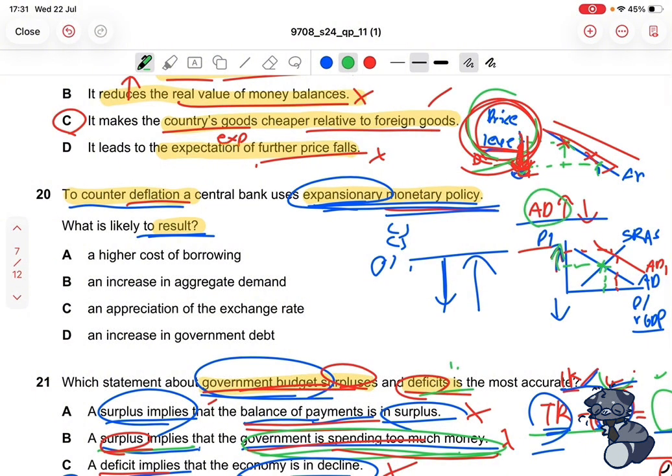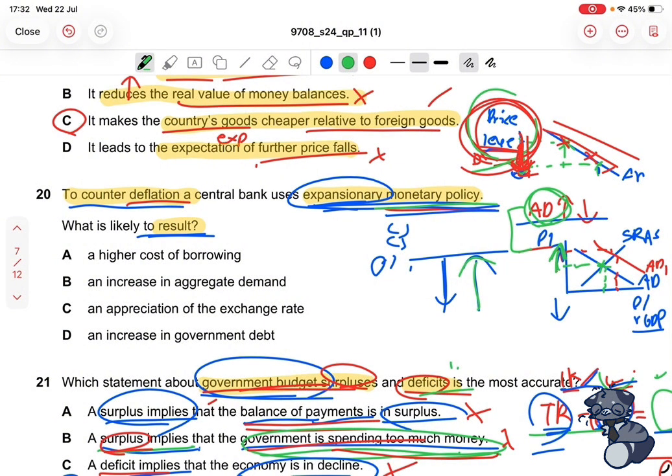And that's exactly what we want, because since there is deflation, we want to counter it with inflation. So the result of whatever policy we use will be to increase aggregate demand, to increase the price level. So that's the result, these two things, aggregate demand increasing and the price level increasing. So we can just look for that in our options.